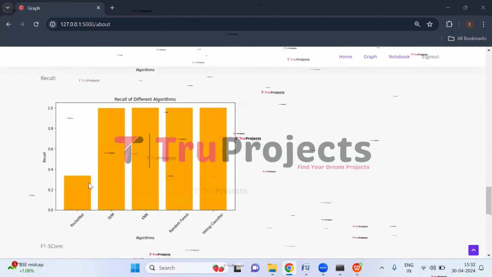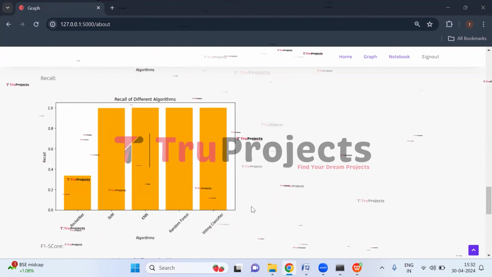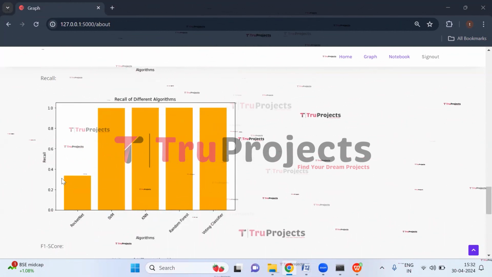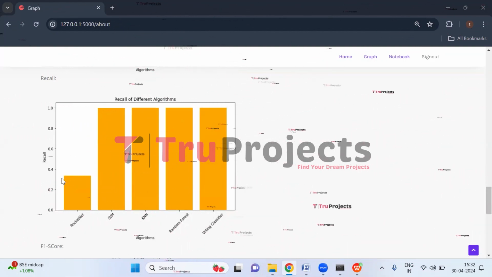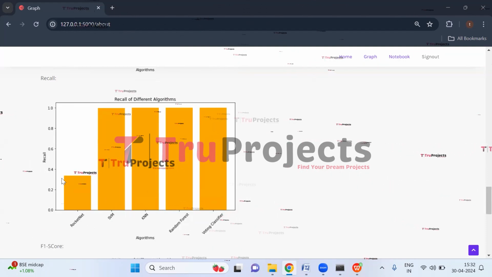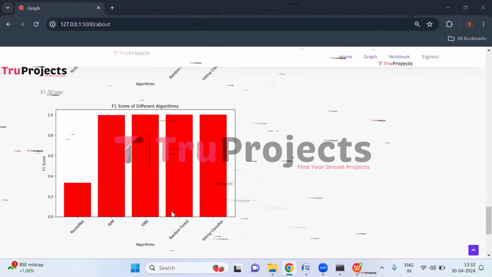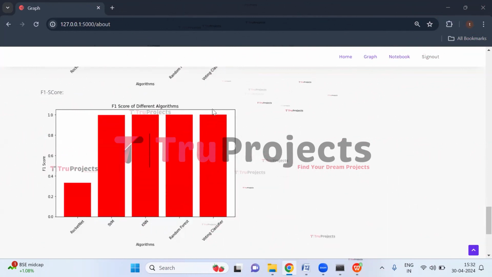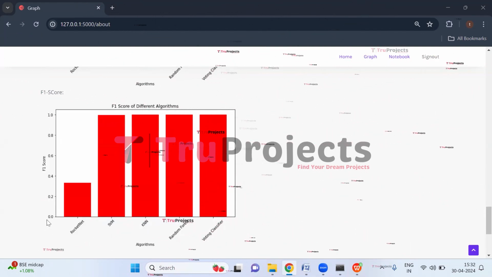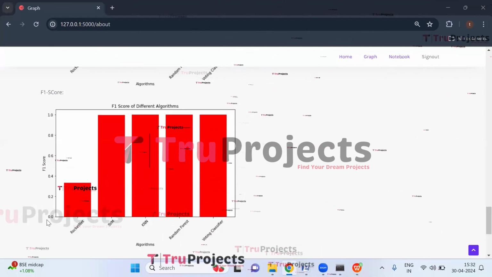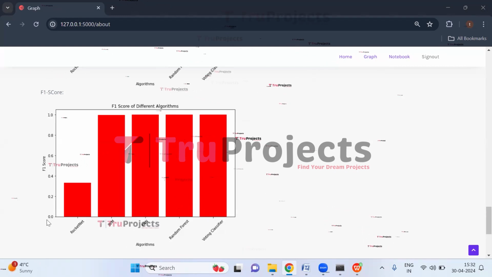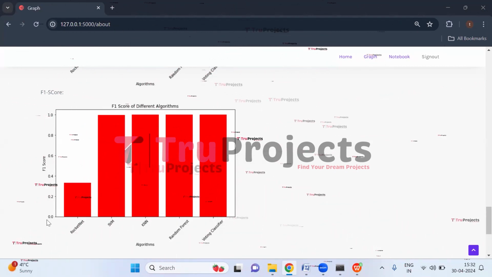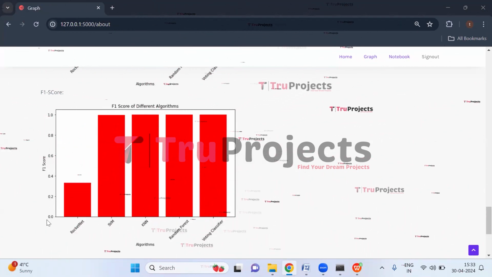This is recall comparison graph. Here on the x-axis, we have algorithm name, and on the y-axis, we have recall score. Recall is a measure of the classifier's ability to correctly identify all relevant instances from a dataset. And here, this is the F1 comparison graph. Here on the x-axis, we have algorithm name, and on the y-axis, we have F1 score. F1 score combines precision and recall into a single value. It provides a balance between precision and recall, taking into account both false positives and false negatives.